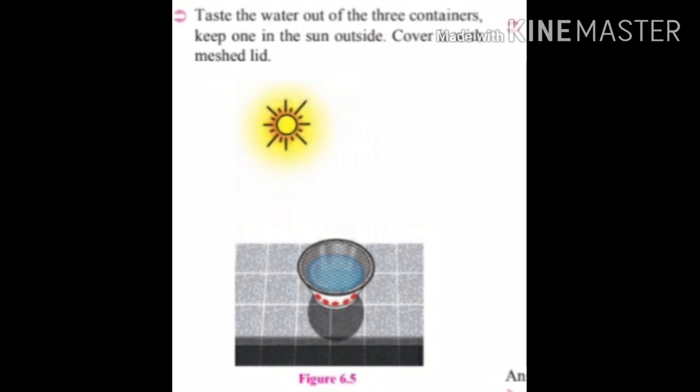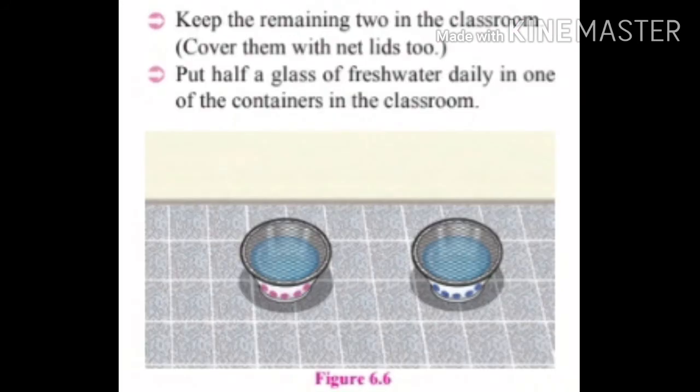Then keep one in the sun outside. Cover that container with a lid, especially a meshed lid. Meshed means a transparent lid. Then keep the remaining 2 containers in the room. Cover them with net lids too. Then put half a glass of fresh water daily in one of the containers which we kept in the room.